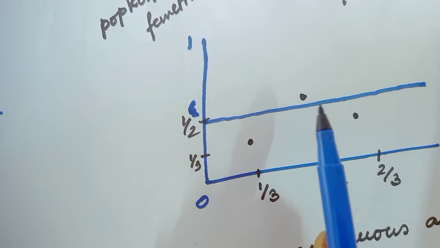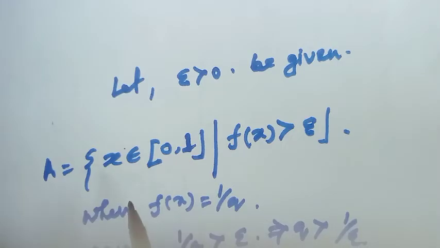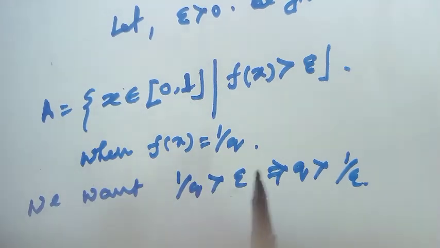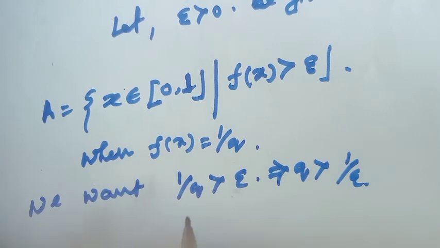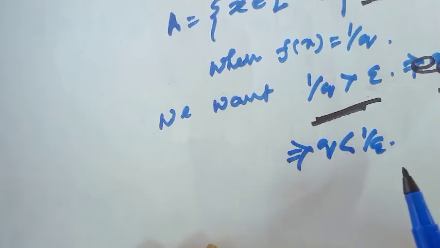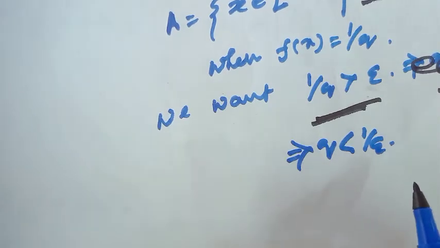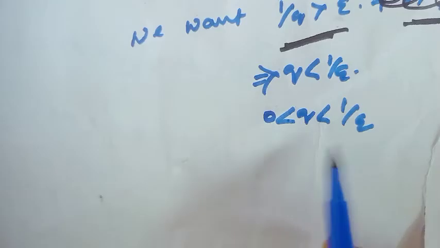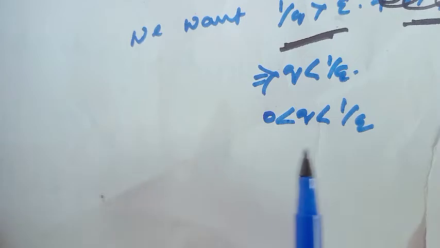Here the set A equals the set of all x belonging to the closed interval [0, 1] such that f(x) is greater than epsilon. When x is not equal to 0, then f(x) equals 1 over q. That means we have to find 1 over q greater than epsilon, which implies q is less than 1 over epsilon. Then how many q are possible which are greater than 0 and less than 1 over epsilon? This is obviously finite. That implies the set A is finite.